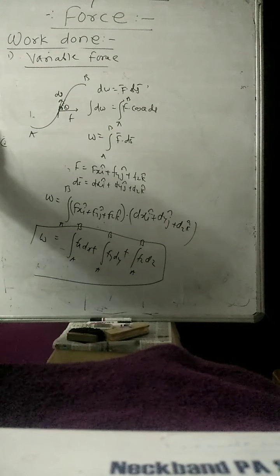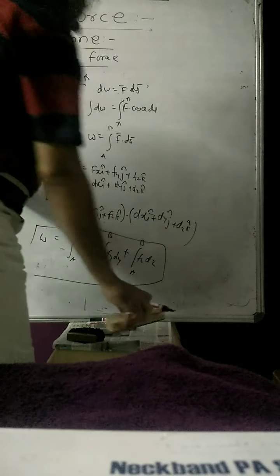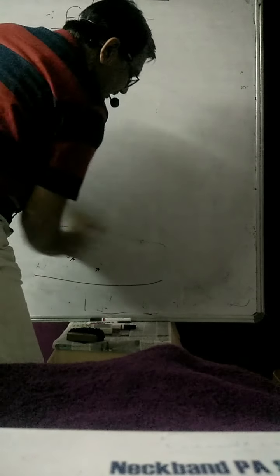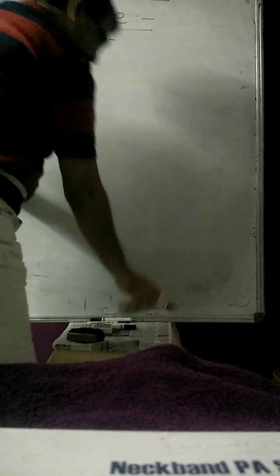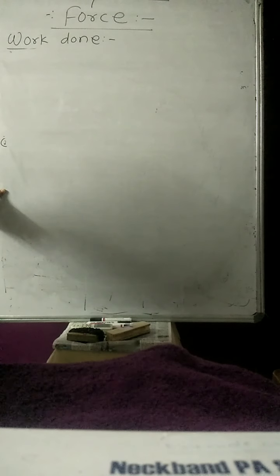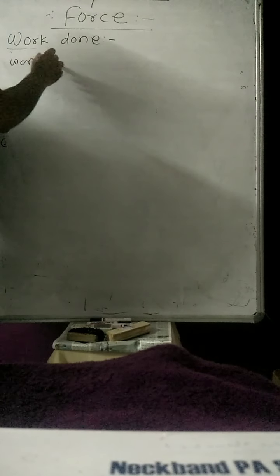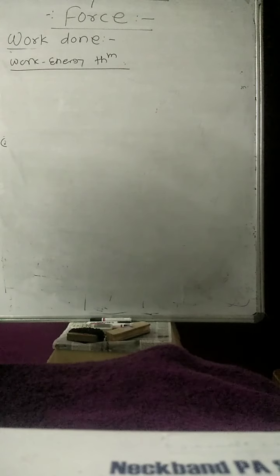So these are the different ways we can calculate the amount of work done. According to what is given to you, we can find out the amount of work done. Once you have work done due to constant force and variable force, the next point is: what is the work energy theorem? It is very simple. You see here.